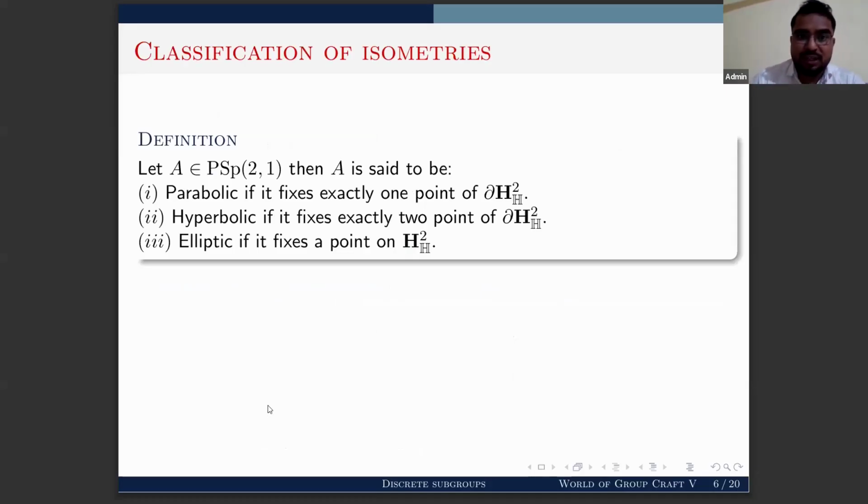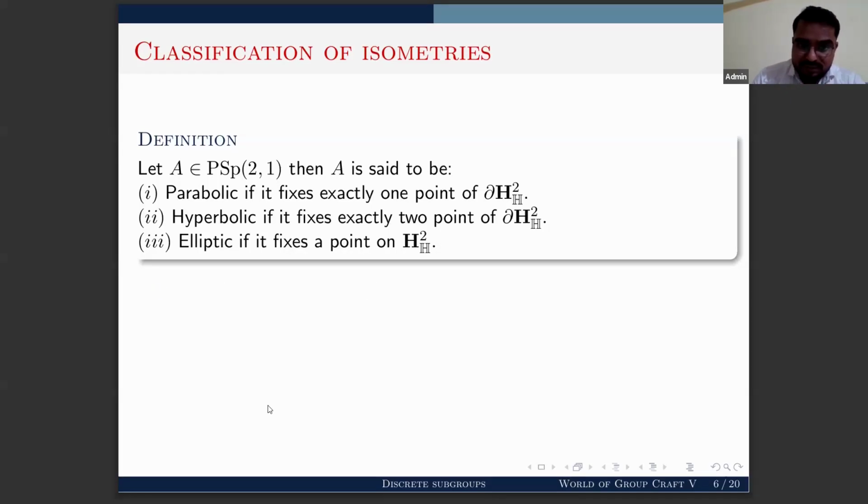Now, I will state the classification of isometries here. An isometry in PSp(2,1) is said to be parabolic if it fixes exactly 1 point of the boundary. It is said to be hyperbolic if it fixes exactly 2 points of the boundary of quaternionic hyperbolic 2-space. And it is said to be elliptic if it fixes a point inside quaternionic hyperbolic 2-space.